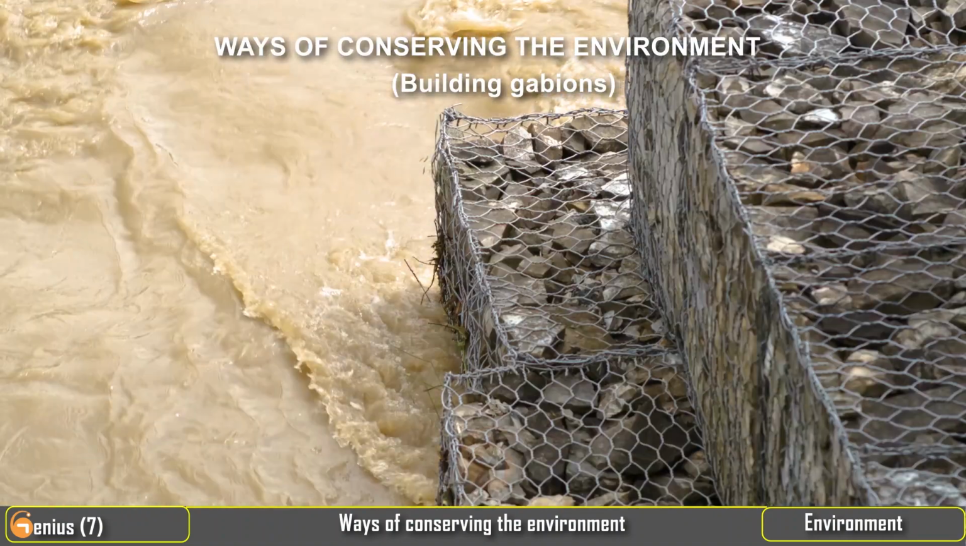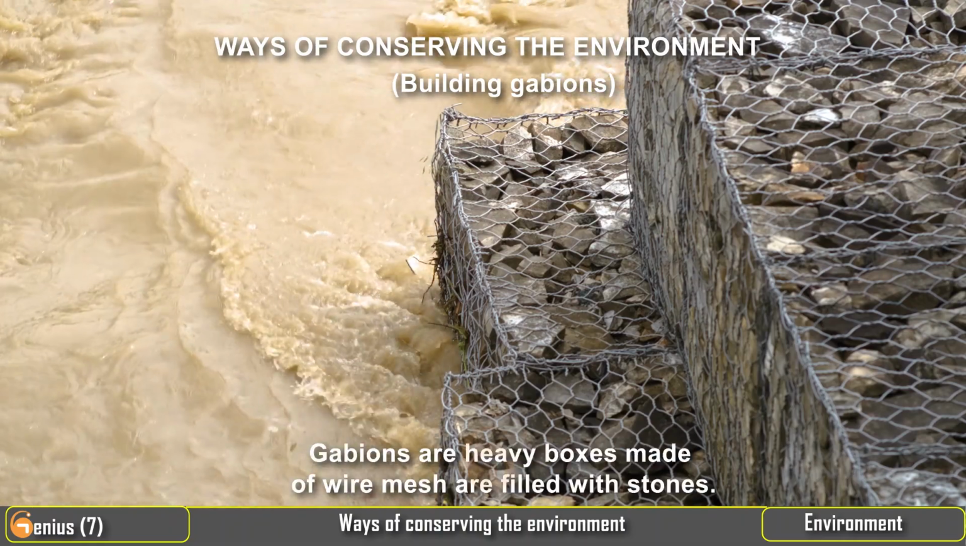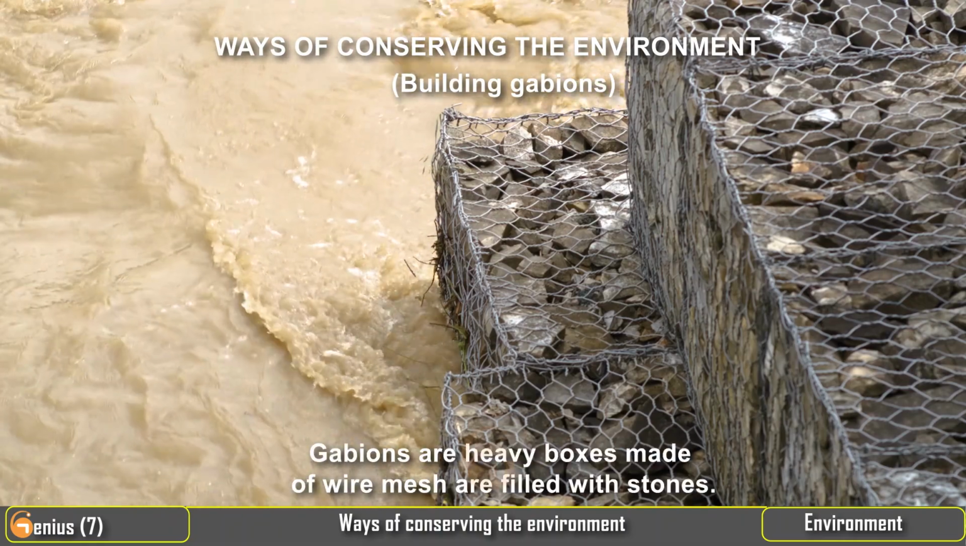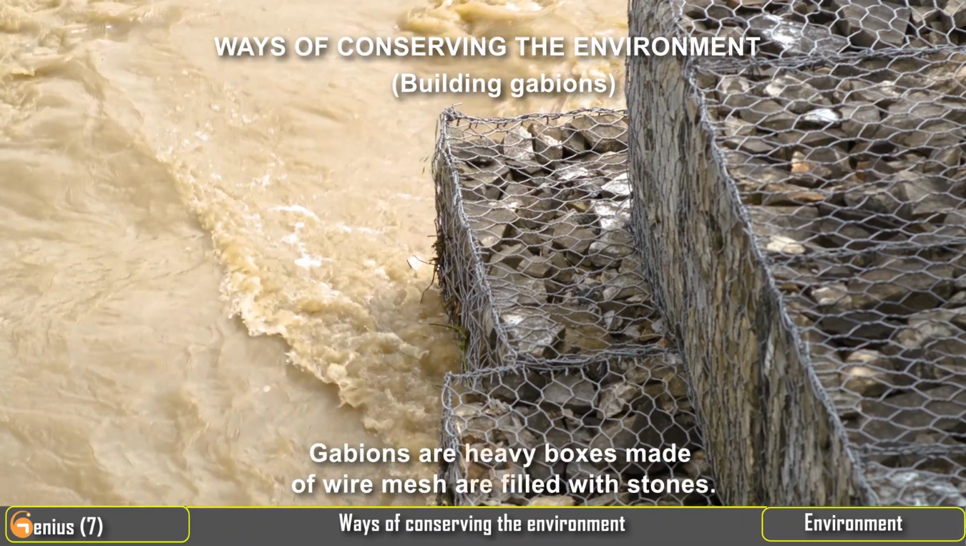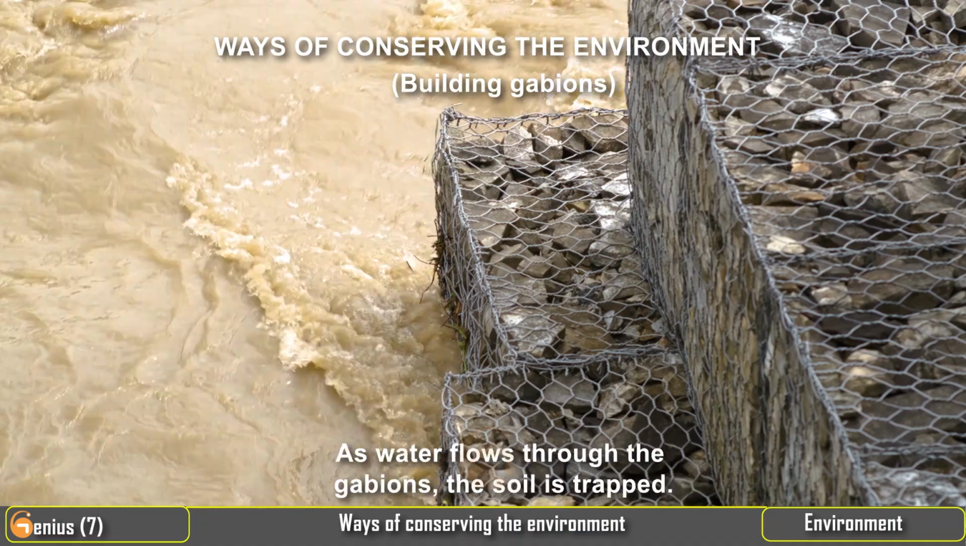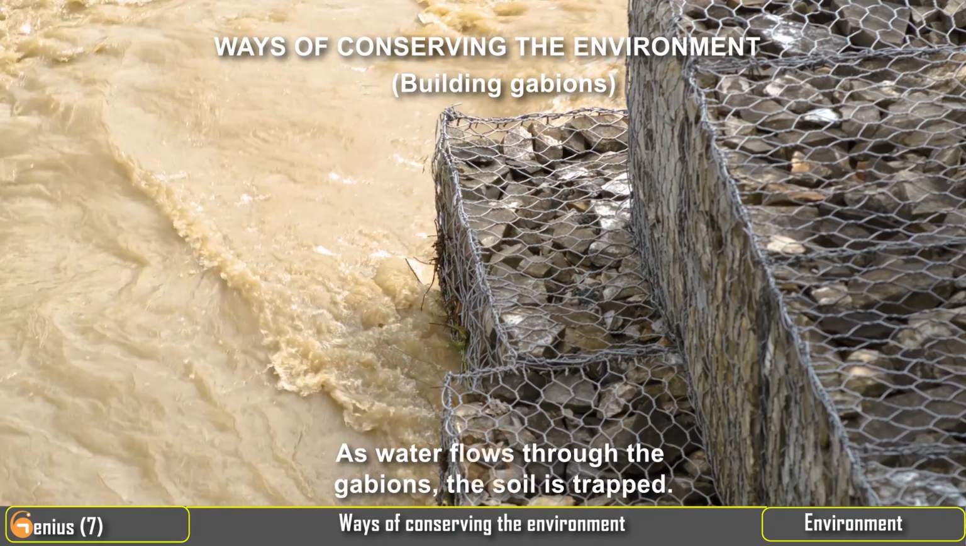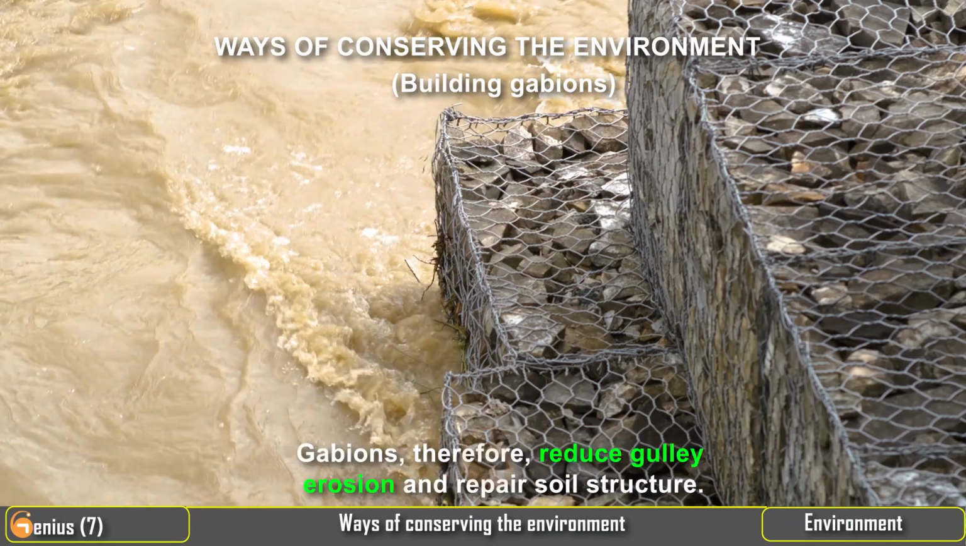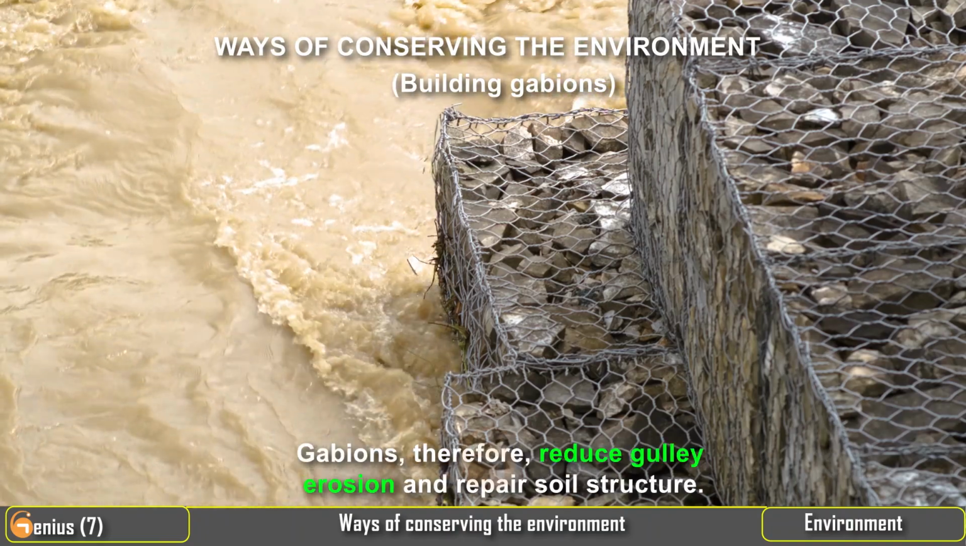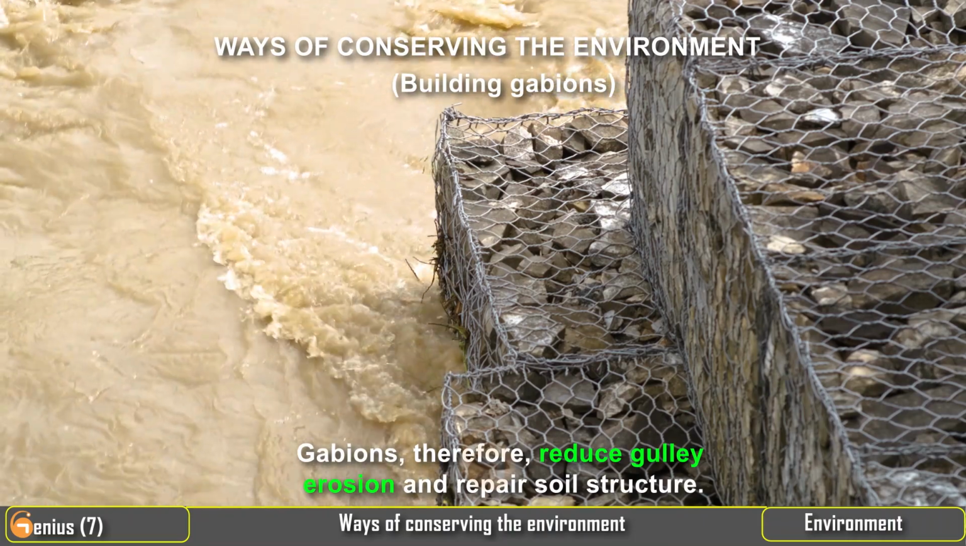Building gabions. Gabions are heavy boxes made of wire mesh filled with stones. As water flows through the gabions, the soil is trapped. Gabions, therefore, reduce gully erosion and repair soil structure.